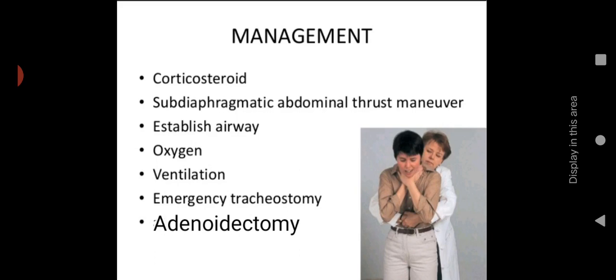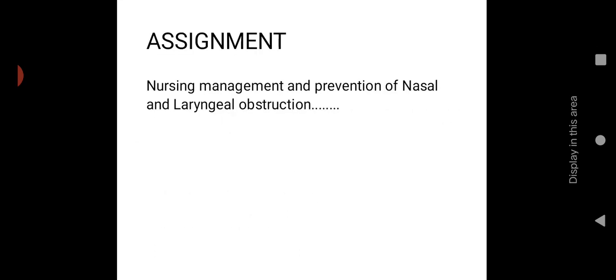Other than this, for maintaining an airway, we can use either tracheostomy or endotracheal intubation. That will help in maintaining an airway. Then oxygen administration, ventilation, then emergency tracheostomy should be done, and adenoidectomy, that is a surgical management for laryngeal obstruction. If it is due to adenoids, then adenoidectomy should be done. So these are the management for laryngeal obstruction.